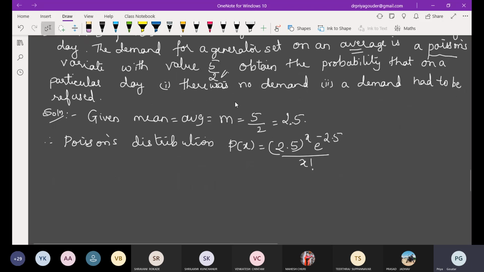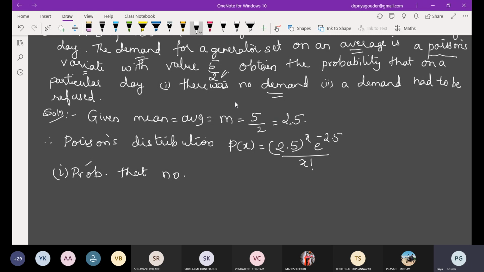See, very interesting thing. What they want is that on a particular day there was no demand. That means what should be the value of x? 0. Yes, obviously. Because demand is Poisson's variate, variate means here variable is x.